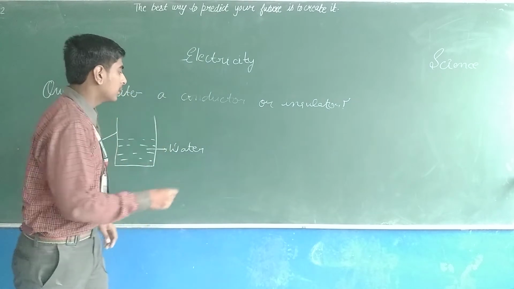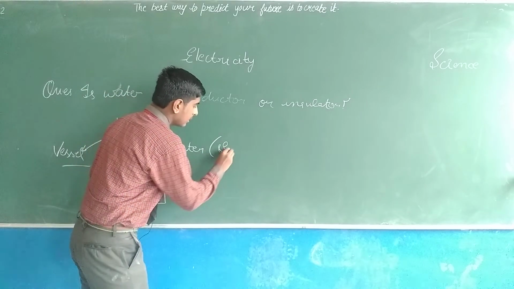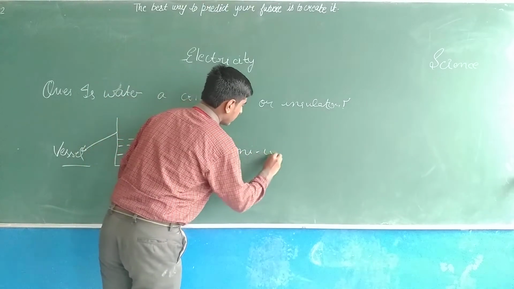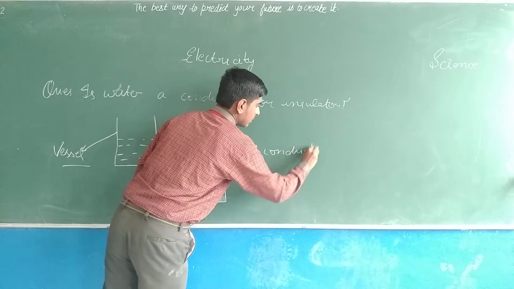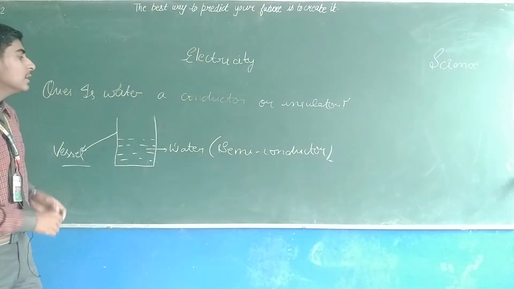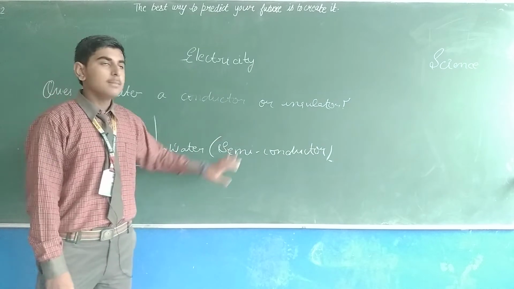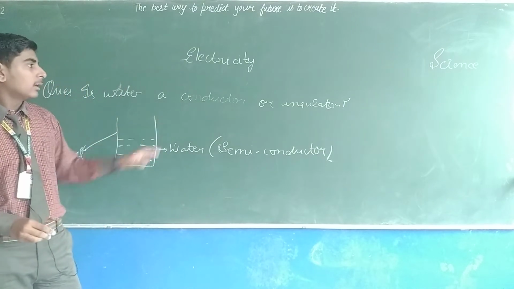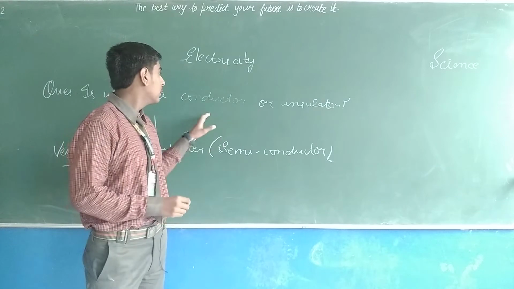It is a semiconductor. Water is a semiconductor. So now we have to understand what this semiconductor means. Semiconductor means sometimes it will act as an insulator and sometimes it will act as a conductor.